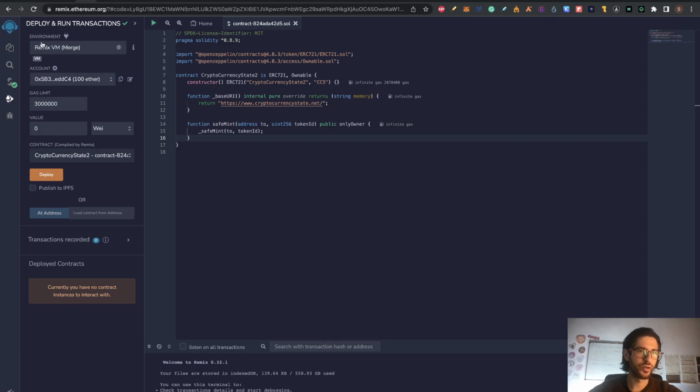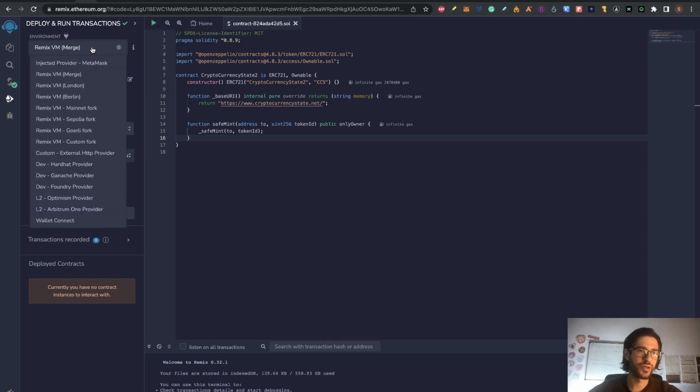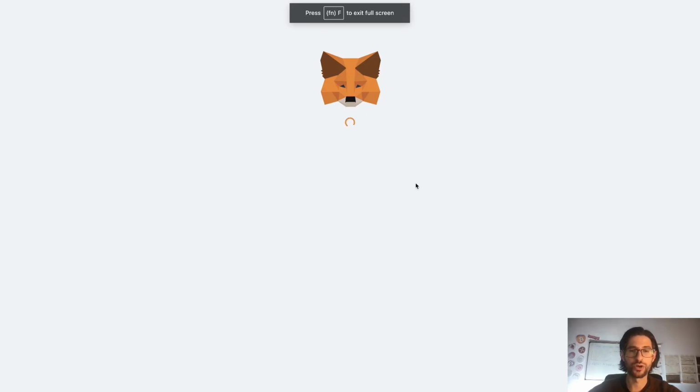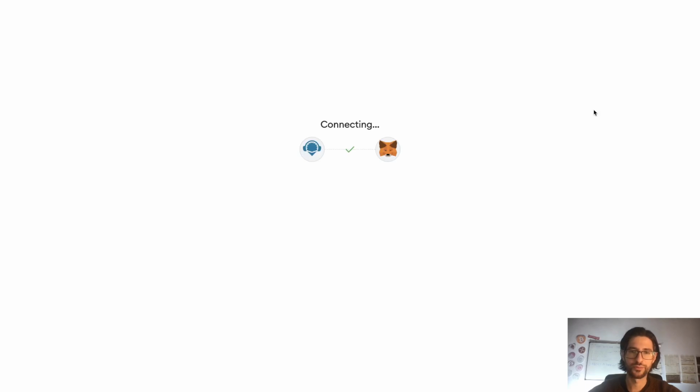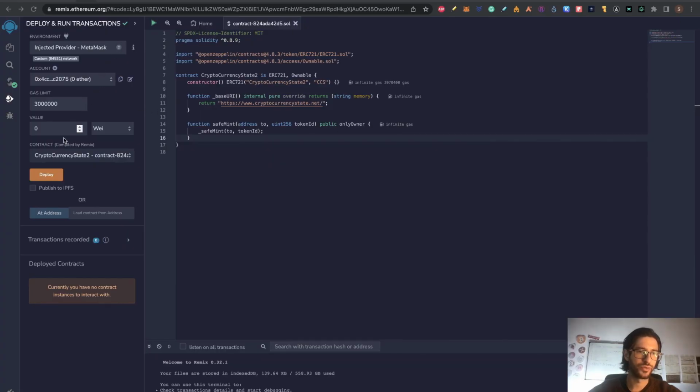And above here on environment, instead of Remix, put injected provider and click on MetaMask, which is what I am using right now. So click there. You are going to need to confirm on your MetaMask, so we are giving access to this. Now that you are connected, just click here, this button on deploy.